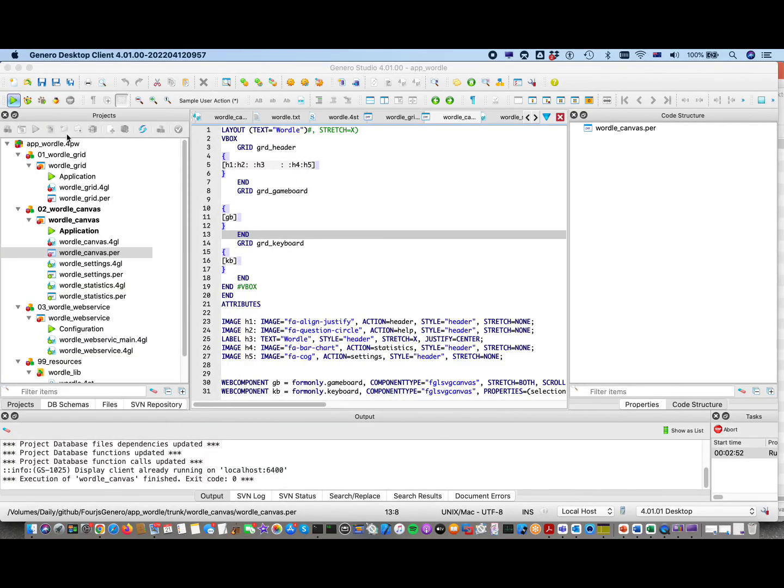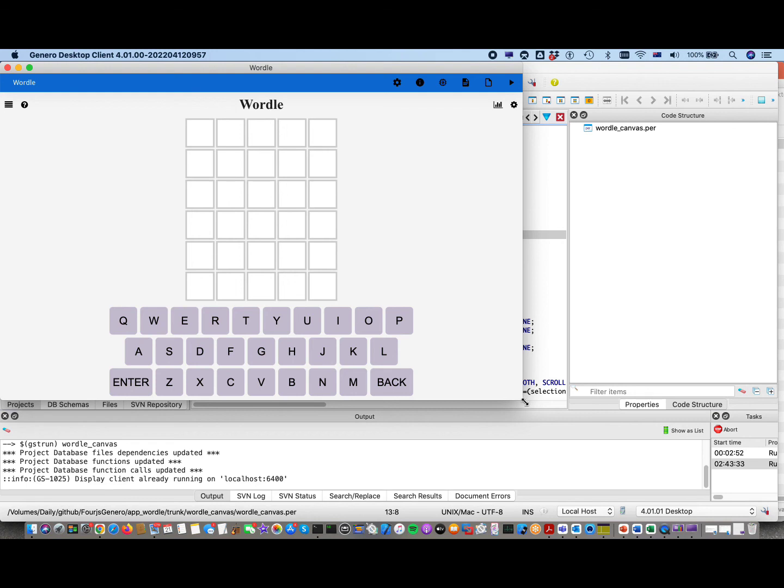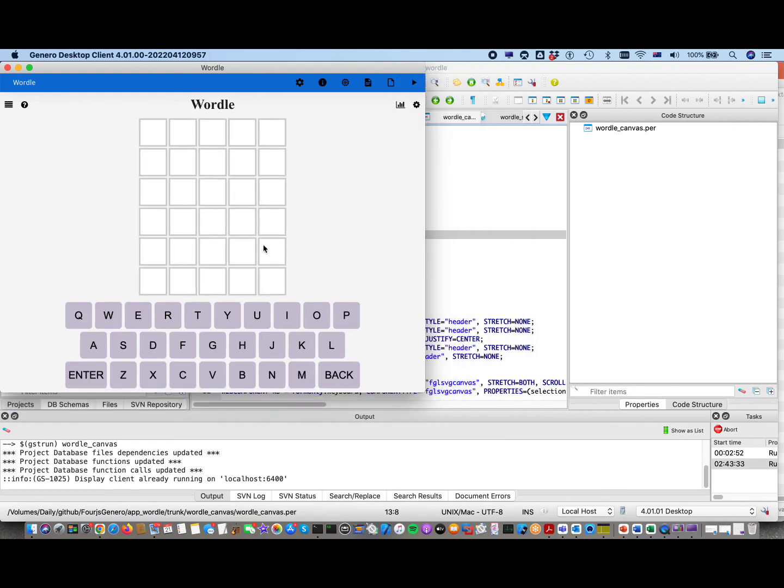Now let's play the game through to its completion. Spoiler alert for those who are watching a recording: it's probably a different word by the time you see this, probably yesterday's or the day before's word. So yeah, just tapping on my keyboard. That's an input statement being processed by the on action in the input statement.